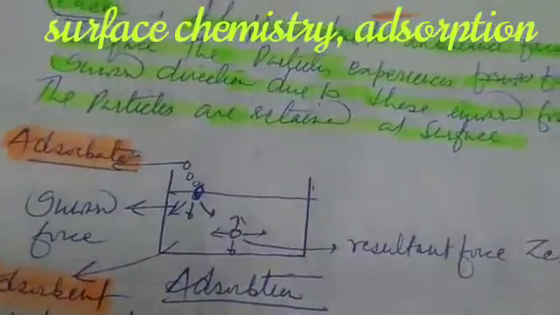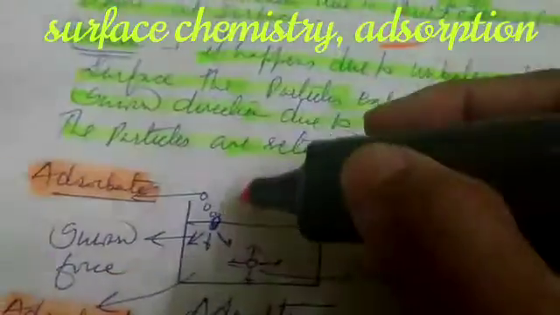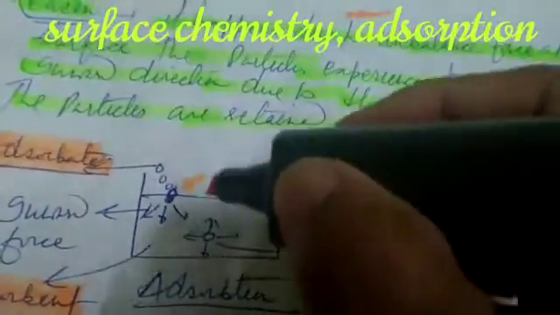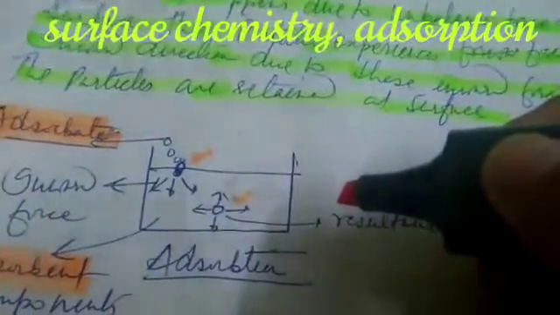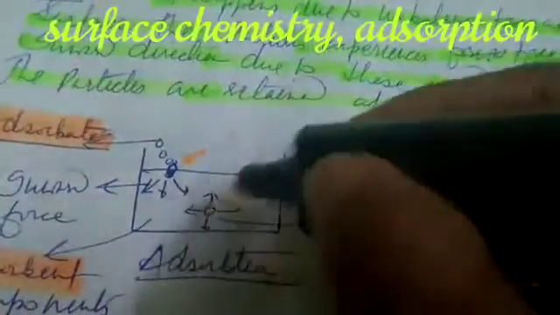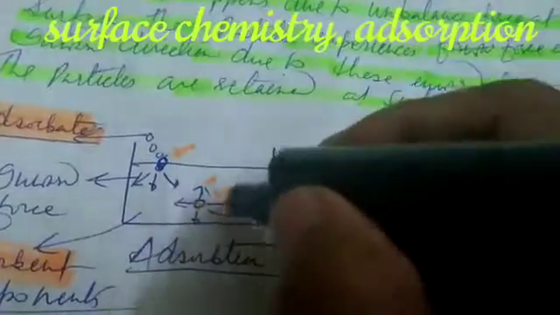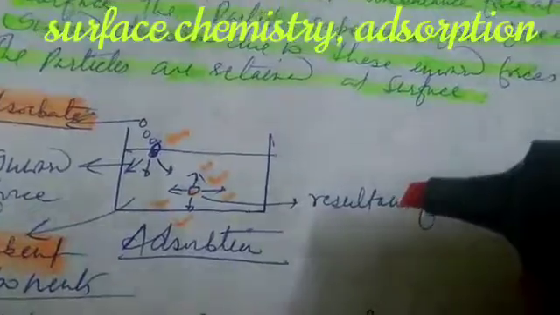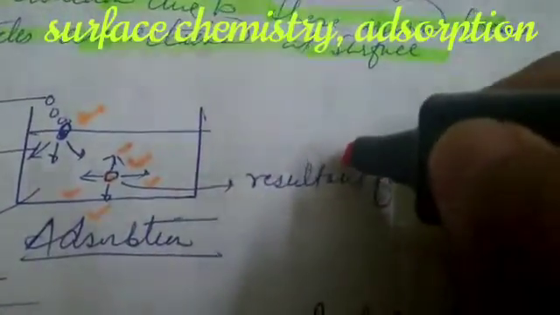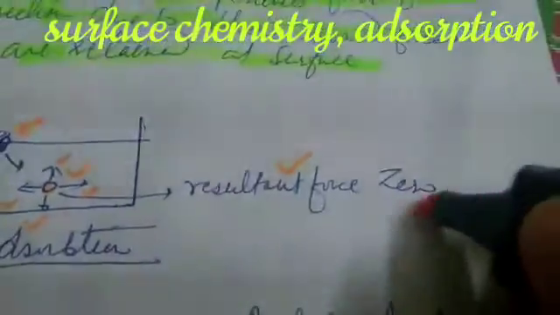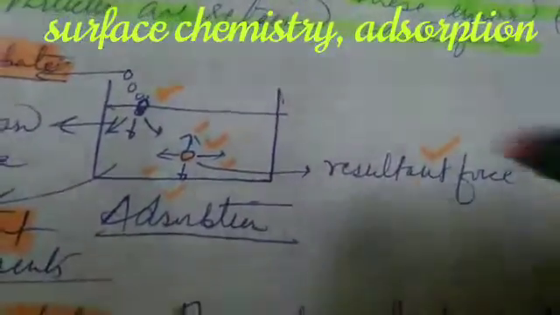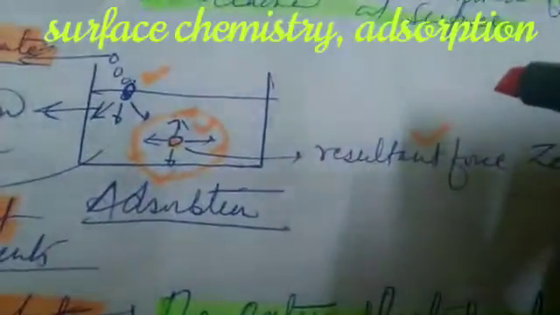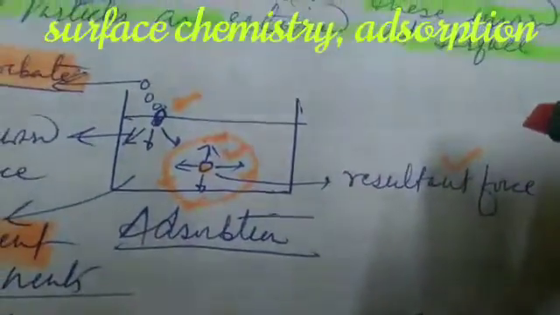Consider this example. This particle at surface and this particle inside the bulk. You can see this particle, it is experiencing similar forces in all the directions. So on this particle, resultant force is zero, because it is surrounded by similar type of molecules in all the directions. So it experiences similar forces in all the directions.